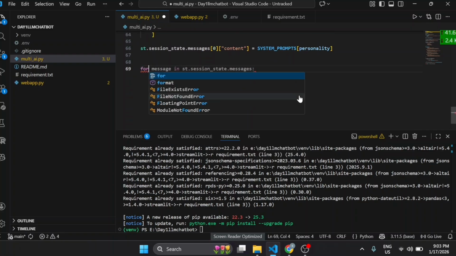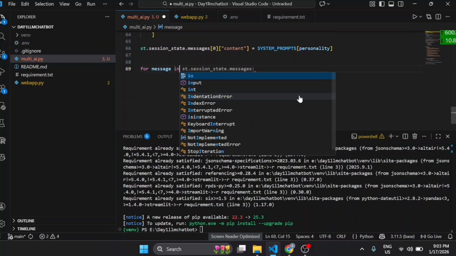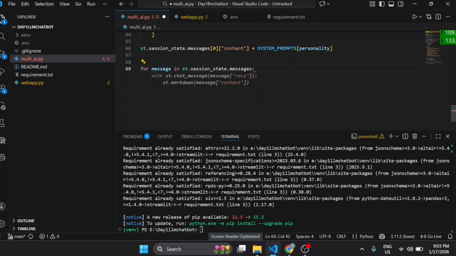So for it, we are now writing code for messages in st.session_state.messages. Yeah, you see how this code is. Let me first read this code. Yeah, it's correct.